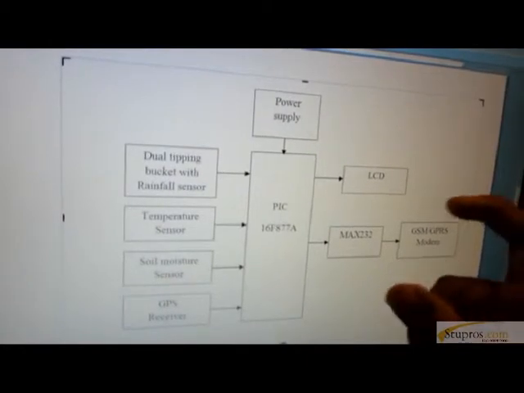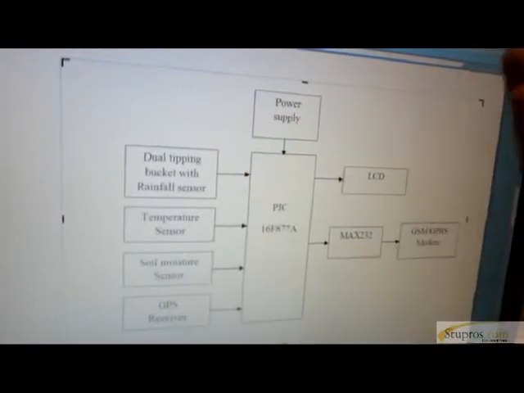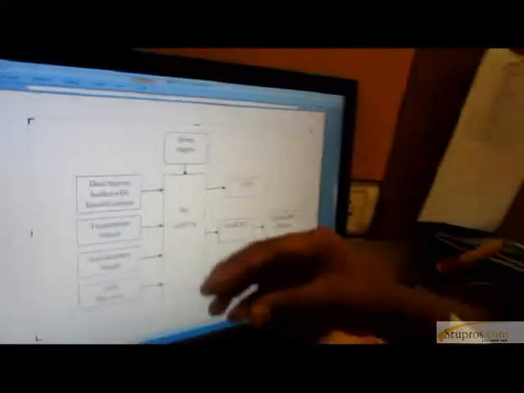Normally, to upload all the sensor parameters to the net, we would go through a PC. Without a PC, we can upload all the parameters using the GPRS modem. A GPRS modem is usually available for net access using a computer or mobile, but here we use the hardware GPRS modem. By using the GPRS modem we can upload all the temperature, soil and GPS values. Also, an LCD is used here.